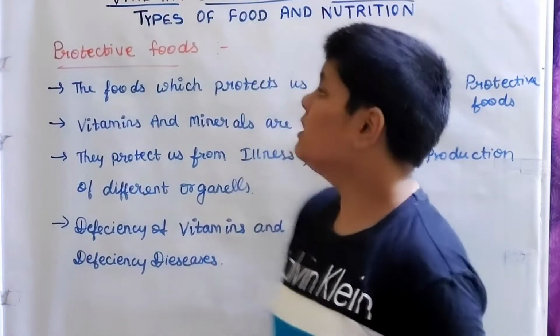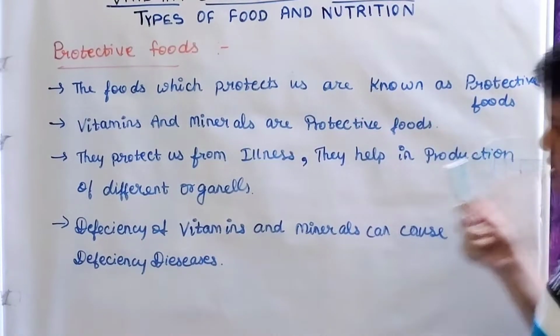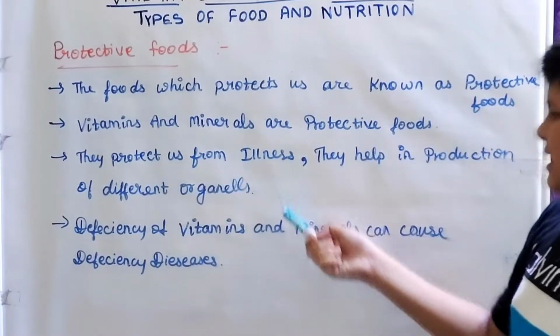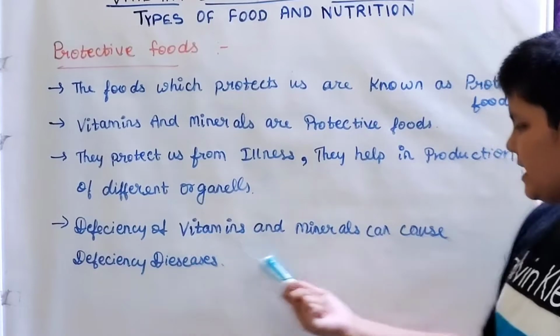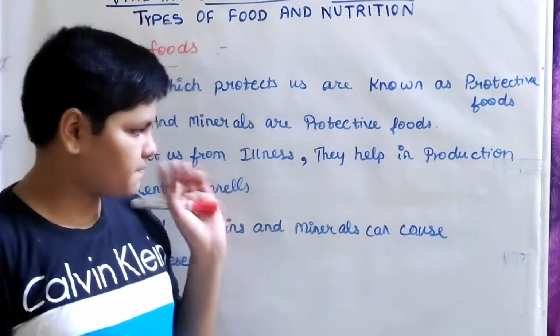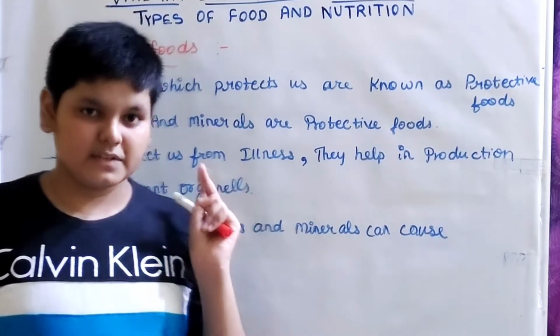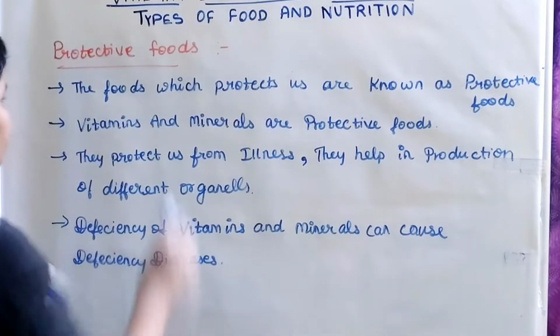So this was about protective foods. The foods which protect us are known as protective foods. Vitamins and minerals are protective foods. They protect us from illness. They help in production of different organelles. Deficiency of vitamins and minerals can cause deficiency diseases. Then what is the next one? We have two more things left: water and roughage. Let us see them one by one.